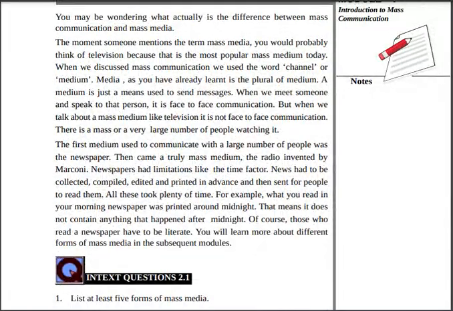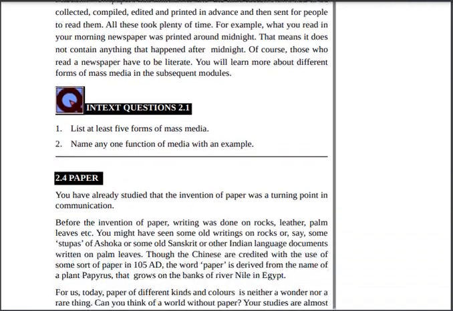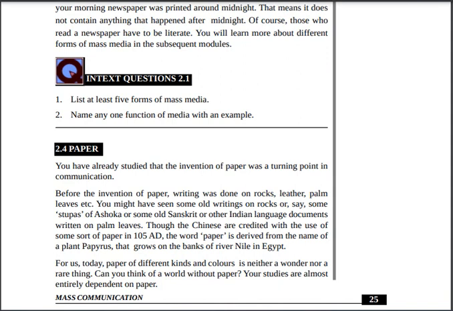Clear? So what is the difference between mass communication and mass media? Mass communication means you are communicating with a number of people, and mass media is the media you are using: TV, newspaper, radio, internet, mobile phone, or whatever. Clear? Now we will try and understand the five forms of mass media. 2.4, paper.